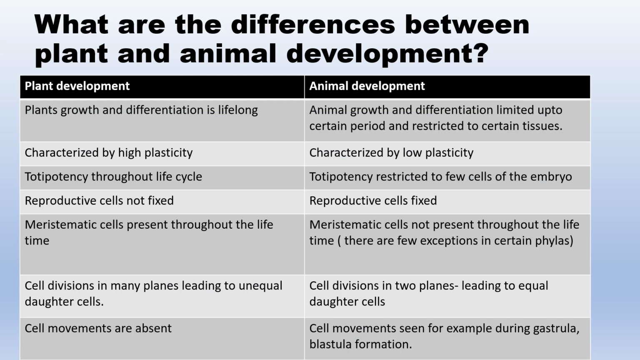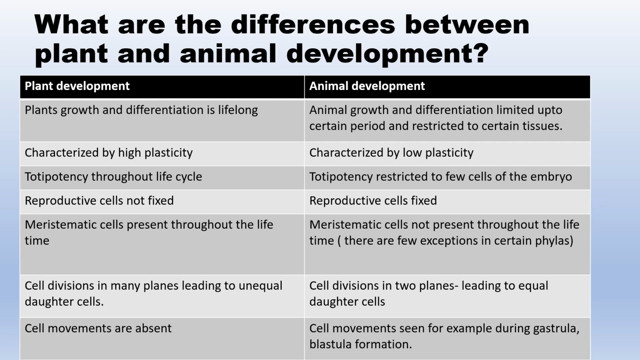So, what is the difference between plant and animal development? Plant growth and differentiation is a lifelong process due to the presence of meristematic tissues. Hence, they are known to have indeterminate growth, while animal growth is limited up to a certain period and restricted to certain tissues. For example, zygote to 8 cell stage, these are known to be totipotent. Later on, these cells differentiate and are fixed into their respective developmental pathway.